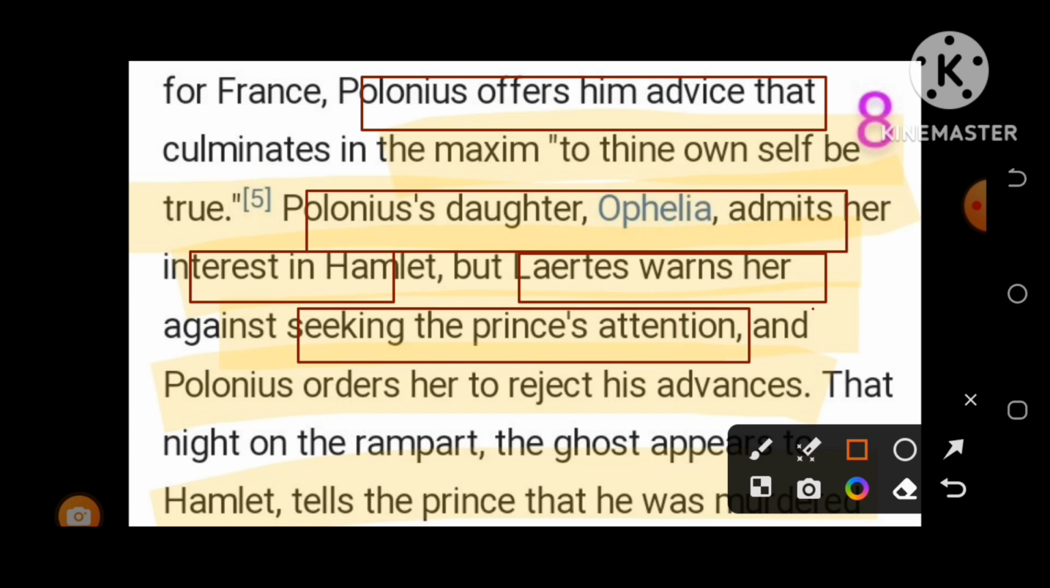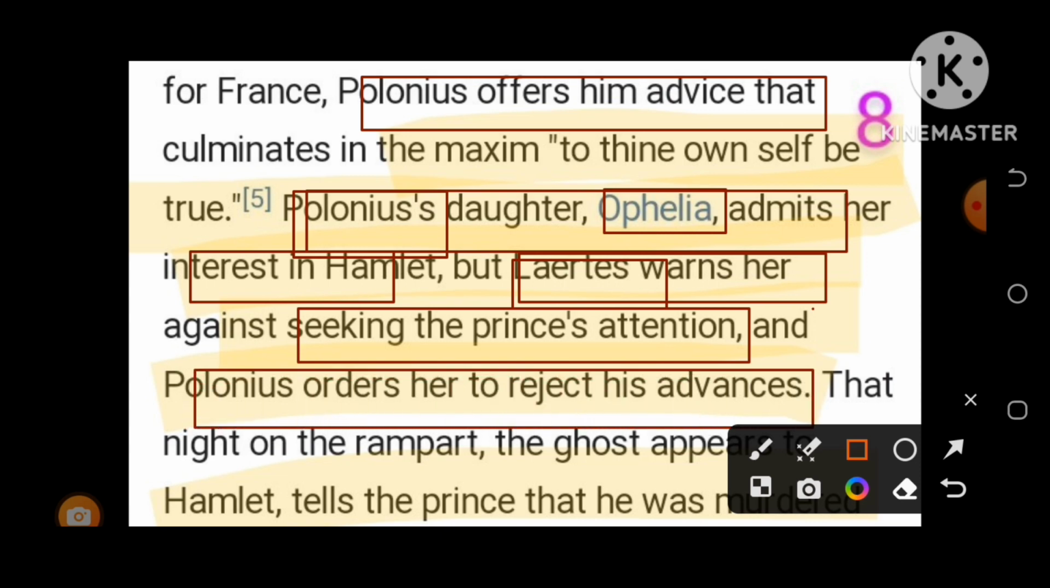Yes, who is Laertes? Who is Ophelia? And who is Polonius? All these are very crucial figures in this tragedy, which I have already discussed. So Polonius orders her to reject his advances. Yes, Polonius forbids his daughter to fall in love with the prince.